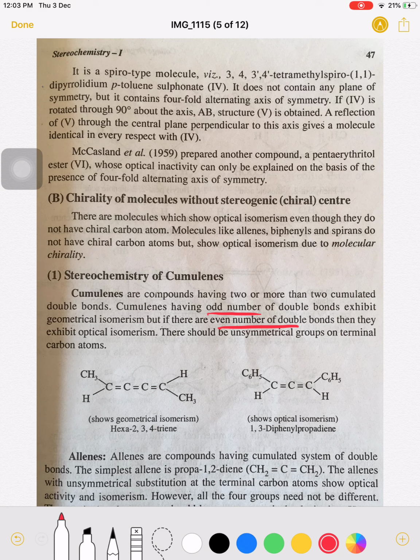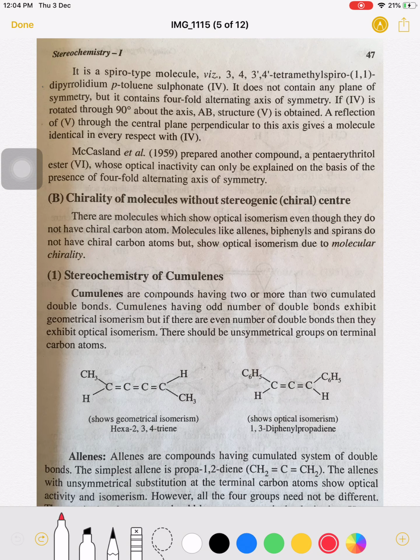Now see here, this molecule possesses 3 double bonds, therefore it shows geometrical isomerism. But those cumulene molecules which possess an even number of double bonds, 2, 4, 6, show optical isomerism. The molecules which have an odd number of double bonds show geometrical isomerism.